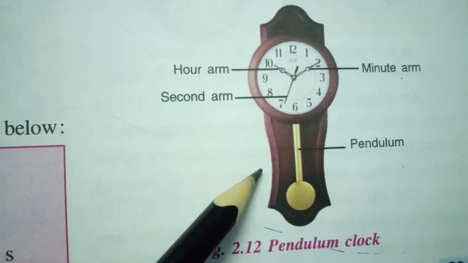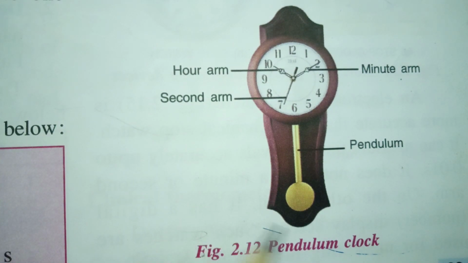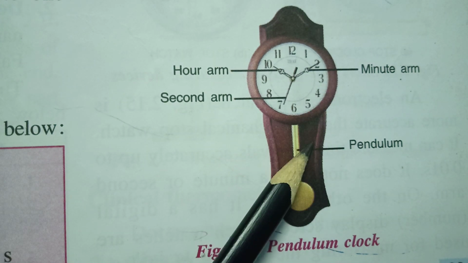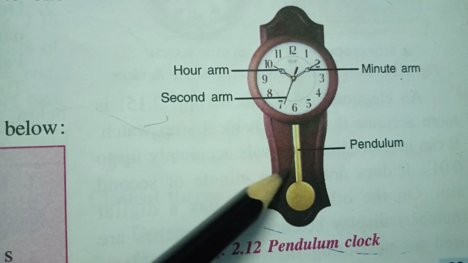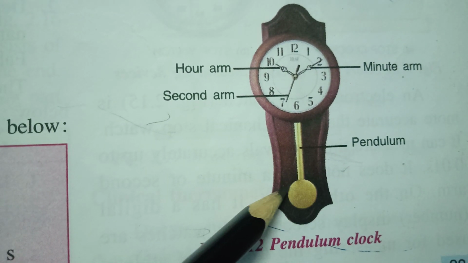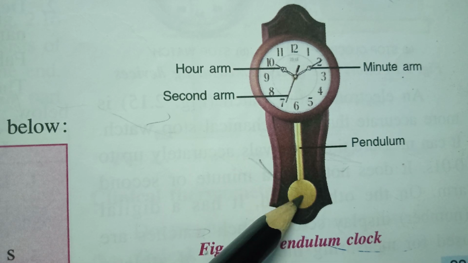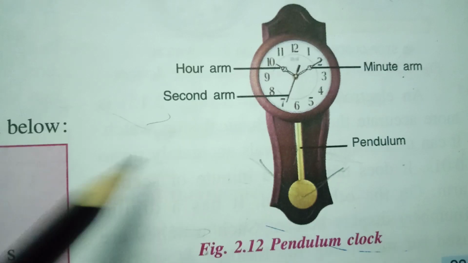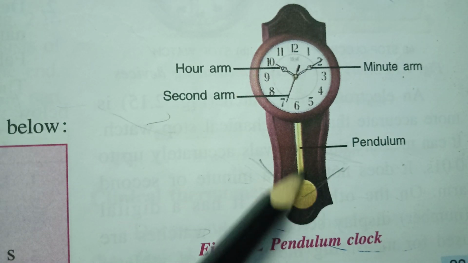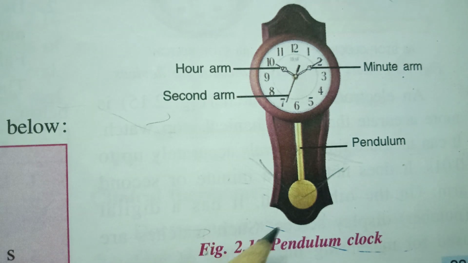This is a pendulum clock. In olden days we used these pendulum clocks. So you can see this one, this golden one, this is known as the pendulum. It always goes this side and comes back. It moves in a place, right? In that place it moves. So this is known as the pendulum. That movement of the pendulum is calculated as the second. How that is calculated, we will see through the definition of that unit.